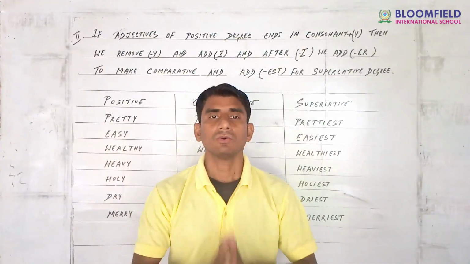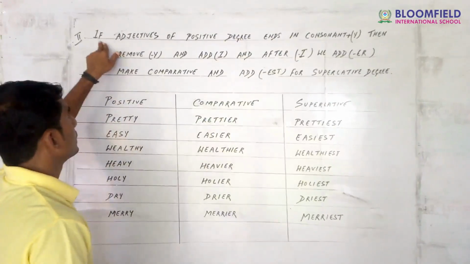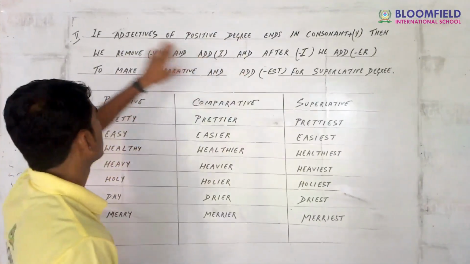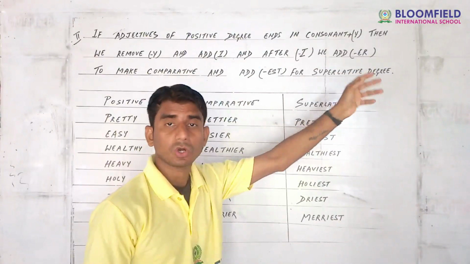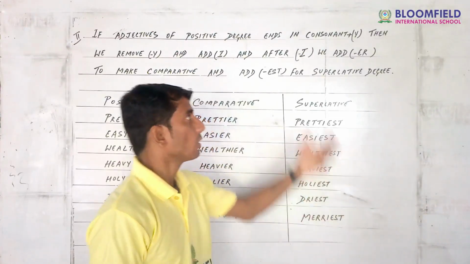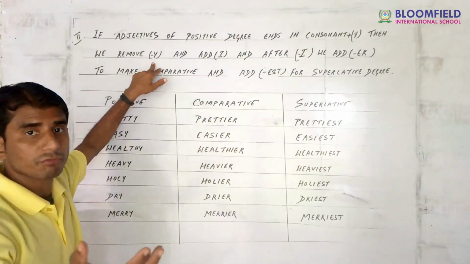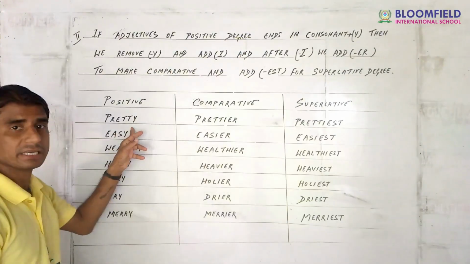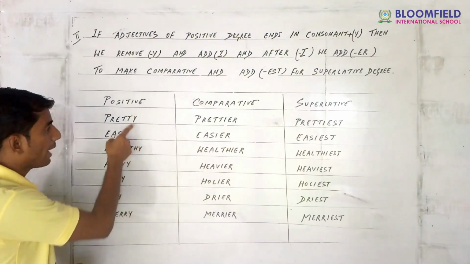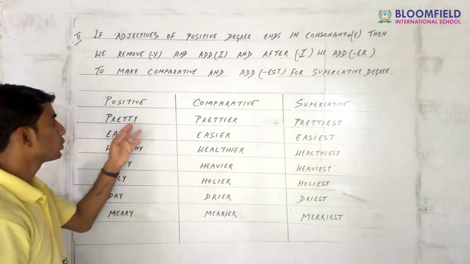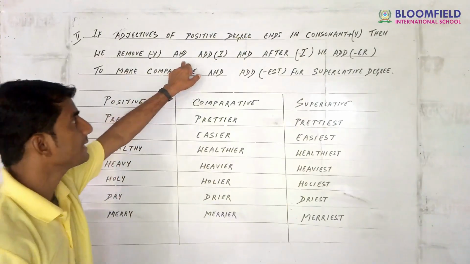Well guys, now the second rule. Pay attention guys. If adjectives of positive degree end in consonant plus y, then we remove the y. For example, pretty is ending in a consonant plus y, so what does it say? We just have to remove the y and add i.